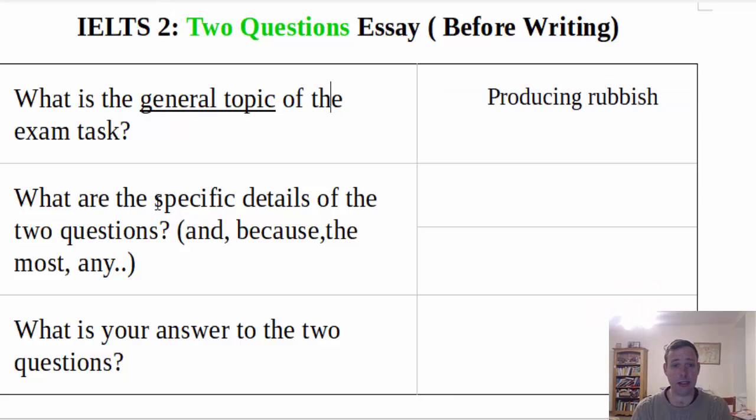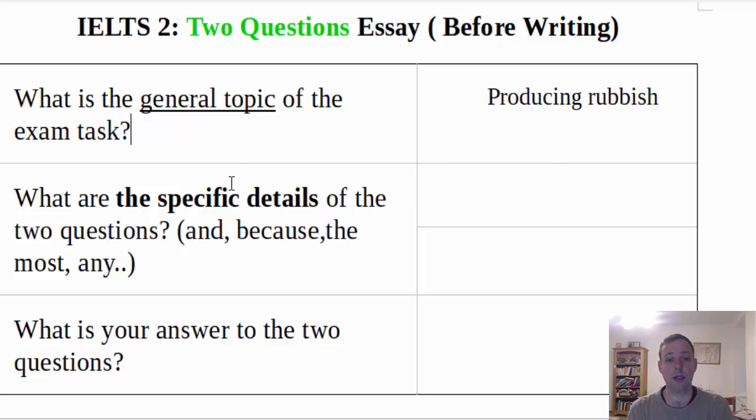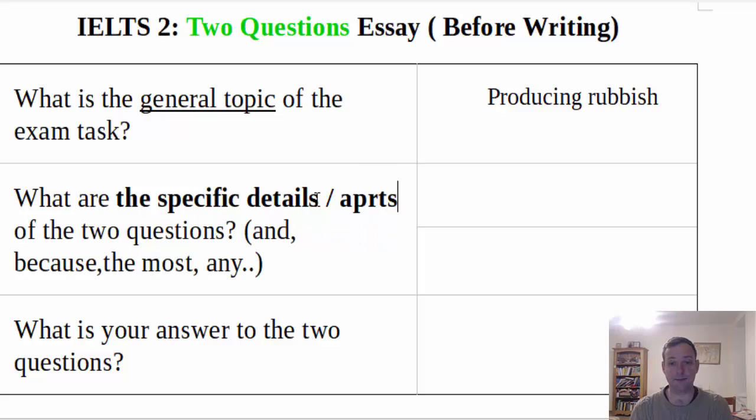The next thing to think about is what are the specific details. This is very important. If you want to get a 6 or above, or even a 5, you need to get the general topic correct. If you want to get a 7, 8 or 9, you need to include all the specific details. Sometimes they're called parts. So let's have a look at our exam question.